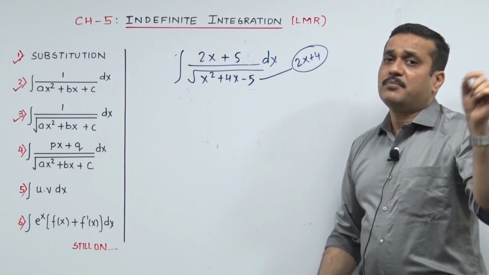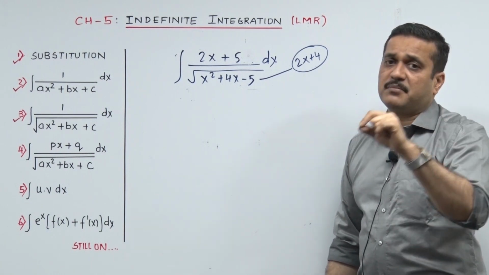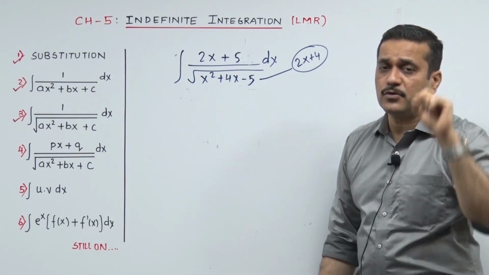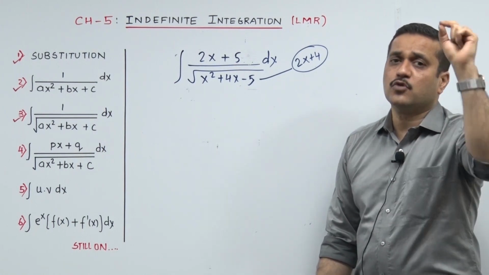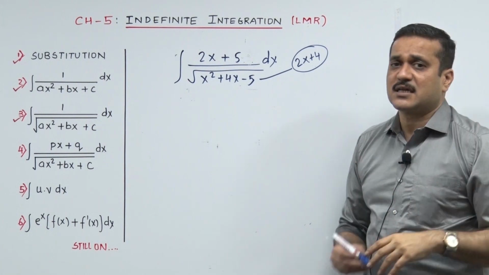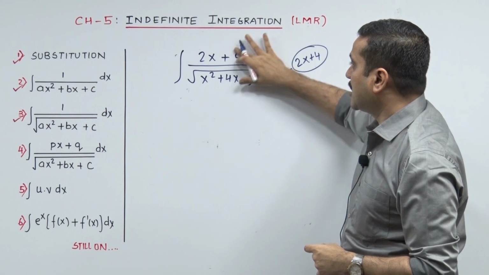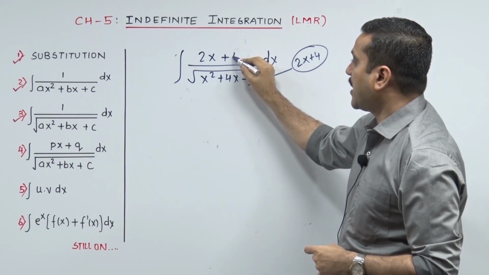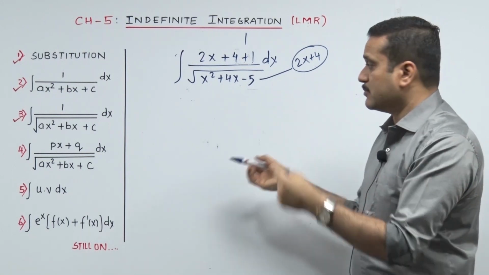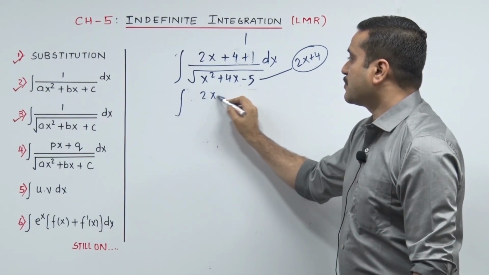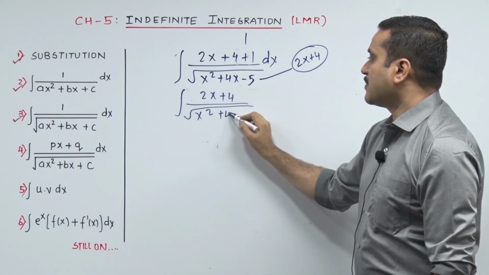क्या? The moment I see in the examination paper में a sum reading linear upon root of quadratic, I just need to get वो quadratic का derivative ऊपर somehow. कैसे ना कैसे करके लाना है. So this was pretty simple. 2x plus 4 लाने के लिए ज़्यादा मेहनत नहीं करना पड़ा. You just need to break your 5 as 4 plus 1 and now break your sum into two sums. So it goes integrate 2x plus 4 upon root of x square plus 4x minus 5.